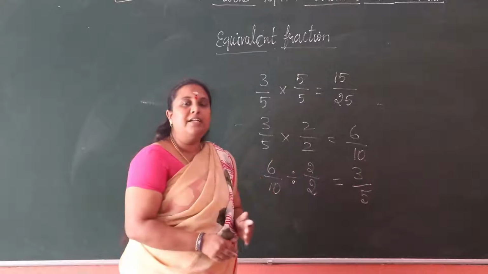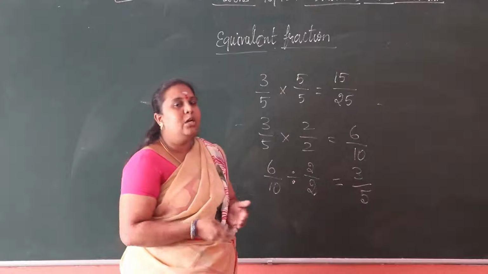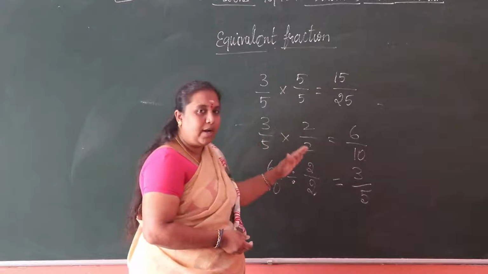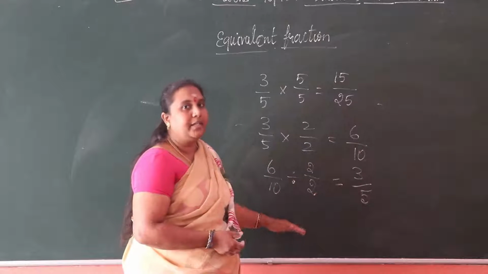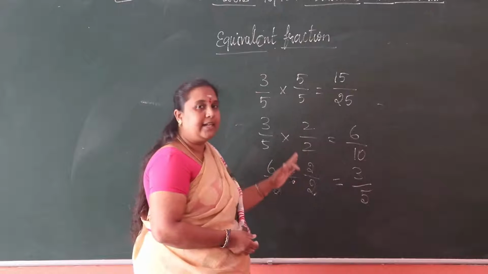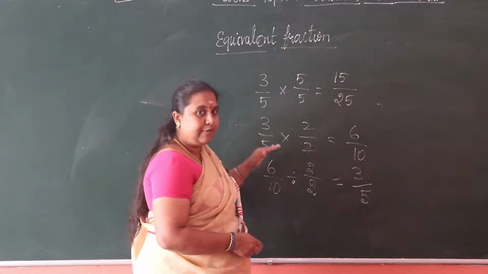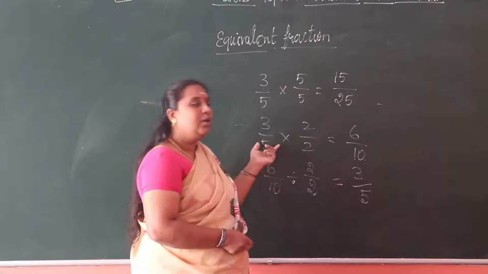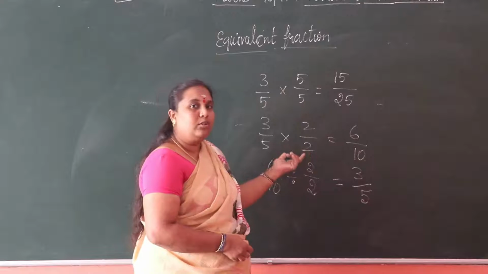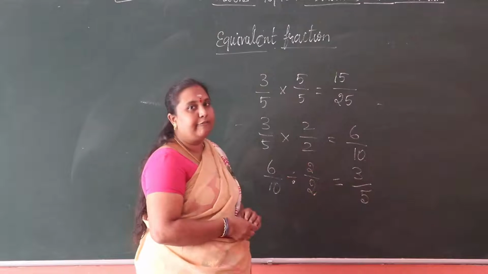So how to define an equivalent fraction? Once again, let us see. A fraction which is multiplied or divided by the same number on both the numerator and denominator, we get equivalent fractions.